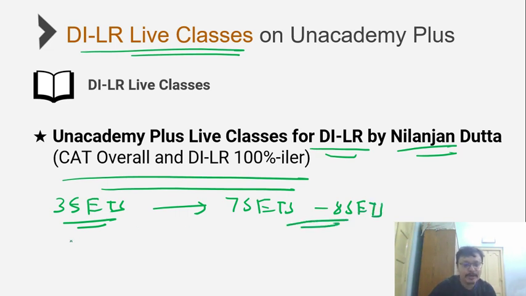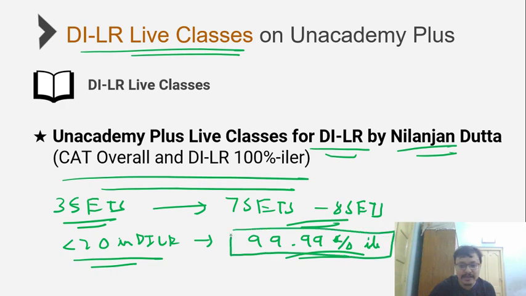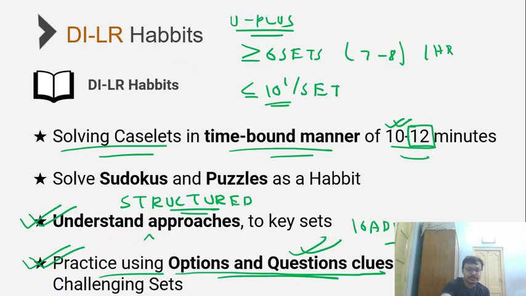And suddenly you end up finding students who score less than 20 in DLR moving on to the 99.99 percentile mark as well. Imagine if a student is scoring less than 20 in DLR, the following CAT, if you go there to score 99.99 percentile in DLR, it automatically reflects the upward trend that he has seen. And that is where the beauty of the structured approach as well as the question of the approaches lie.